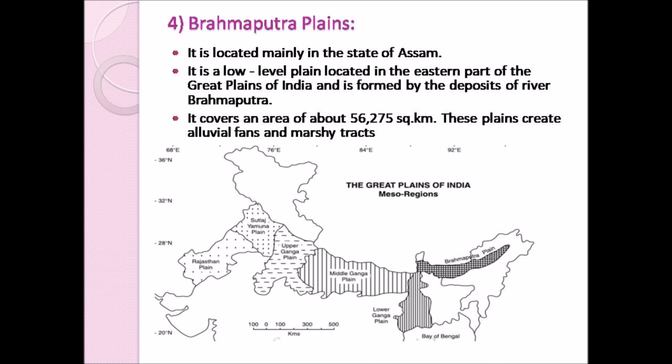It covers an area of about 56,275 square kilometer. These plains create alluvial fans and marshy tracts. That is, these sediments which are deposited by the river Brahmaputra are mostly alluvial soil and marshy tracts. Marshy means it is mostly of wetlands.